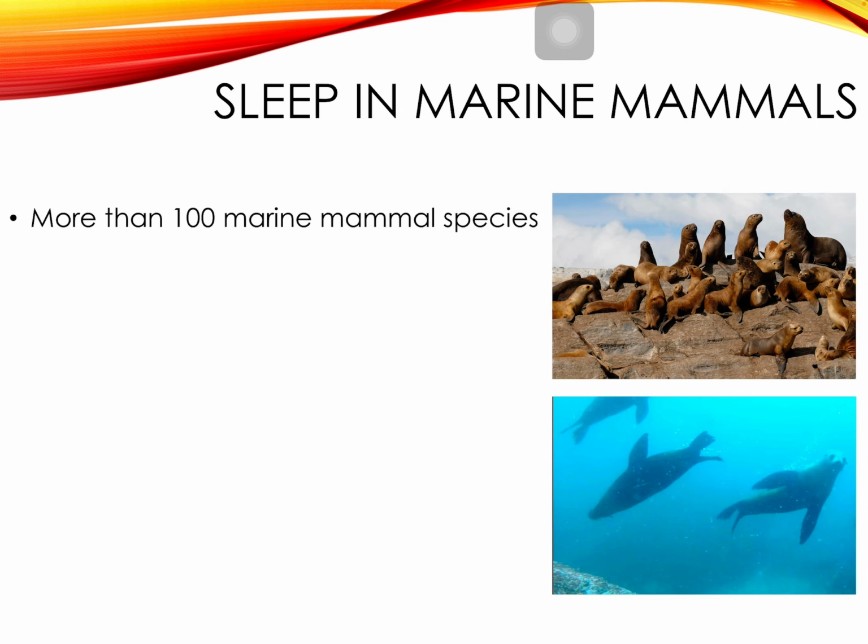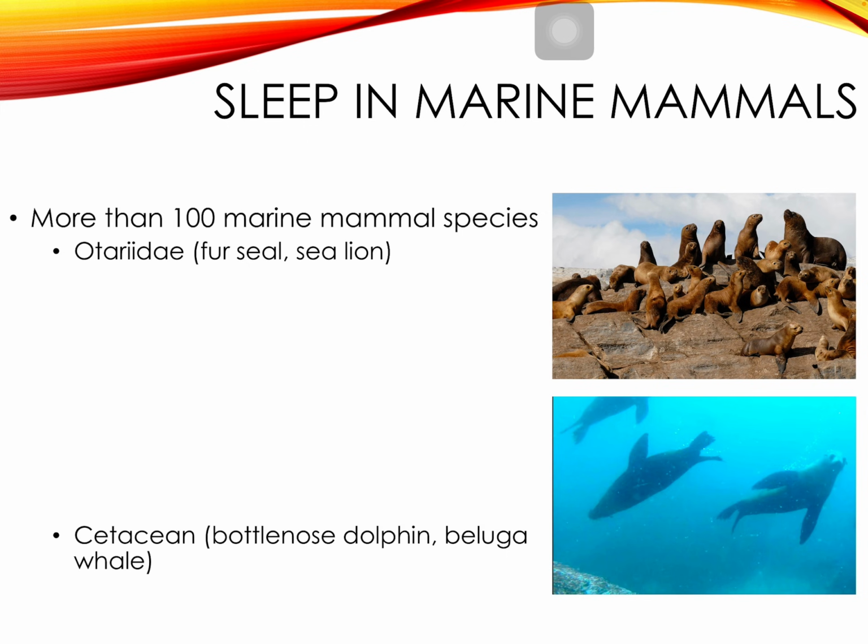So for example, we have more than 100 marine mammal species. Otariidae is a species of marine mammals that includes things like sea lions and fur seals. Now, the interesting thing about Otariidae is that they are both on land and in water. And so we actually see different sleep patterns based off of when they're on land versus in the water.